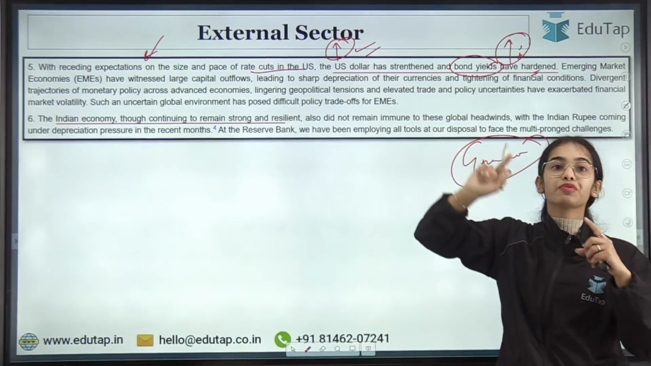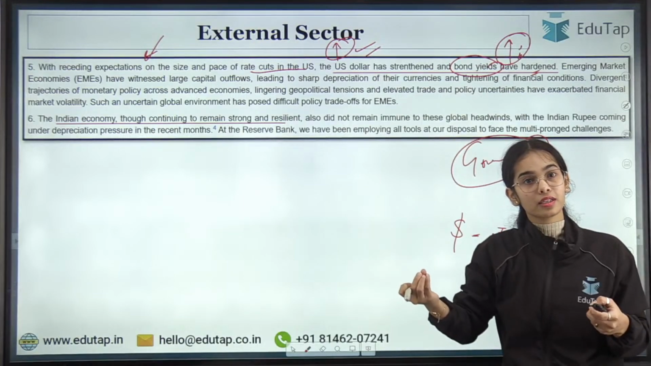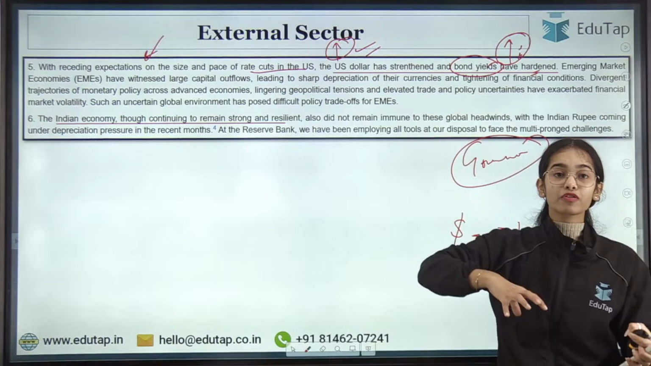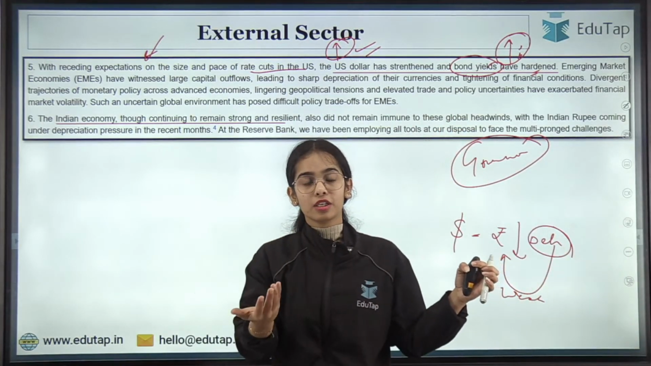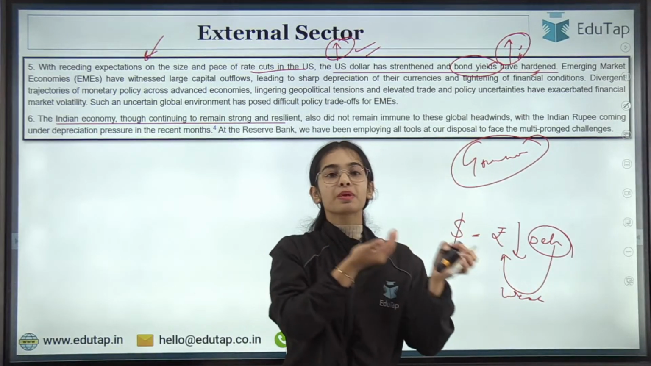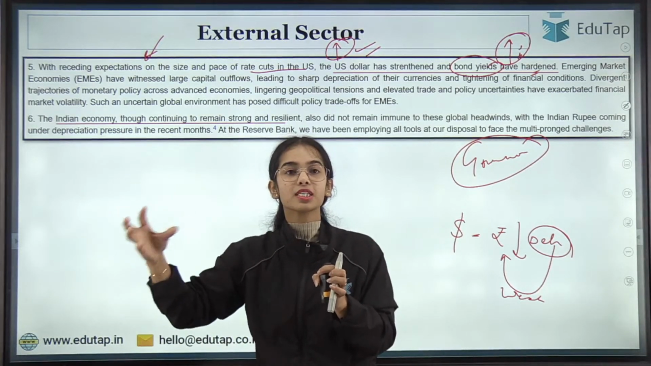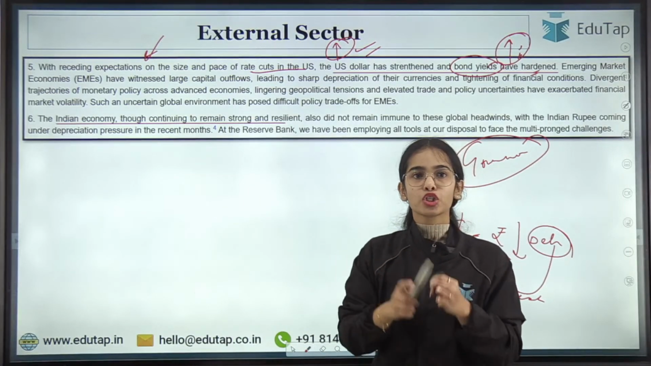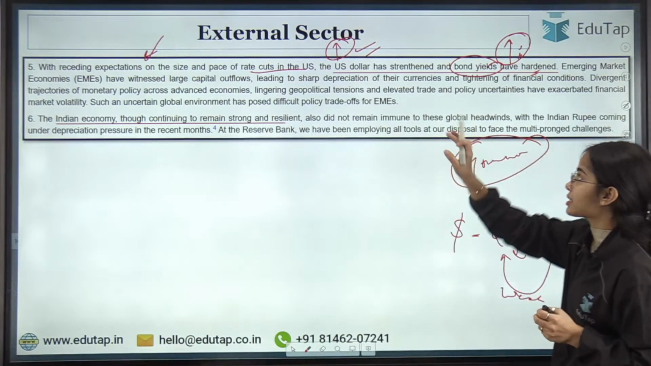That means many investors will want to invest in the US because the bond yield is high there. The returns on bonds are very high in the US. So they are taking money out of emerging market economies, from India and such economies. The money is being taken out by foreign investors and invested in the US because the bond yield has increased there. So the US dollar has strengthened and the bond yield has hardened.